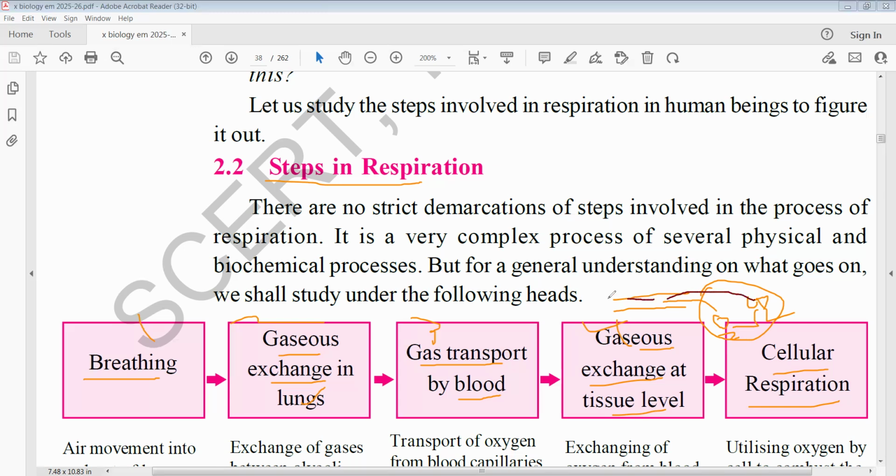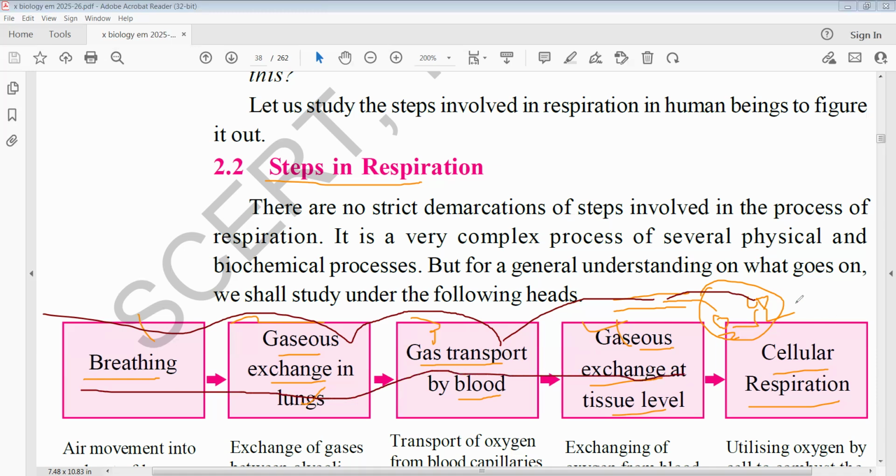This blood is carried to the lungs, and from the lungs the carbon dioxide is expelled outside. So in this way, oxygen enters the lungs, then the blood, then the cells.